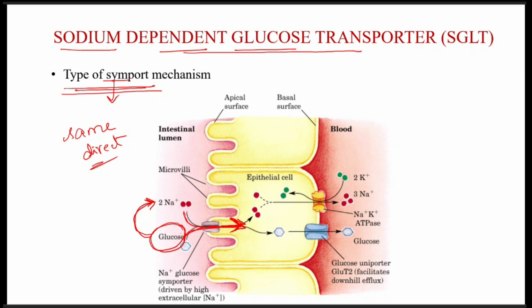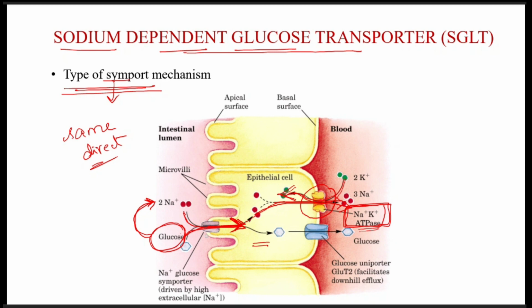Once they have entered from the intestinal lumen to the intestinal cell, the sodium will again be expelled into the circulation in exchange for potassium. So sodium will be expelled outside and potassium will enter into the cell. During this process, energy is utilized with the help of sodium potassium ATPase.